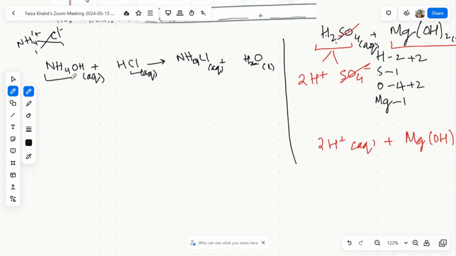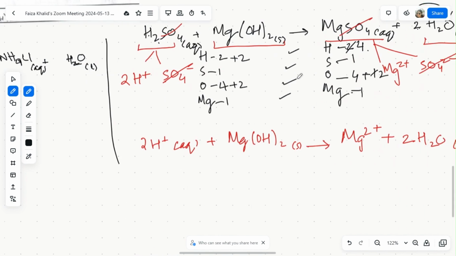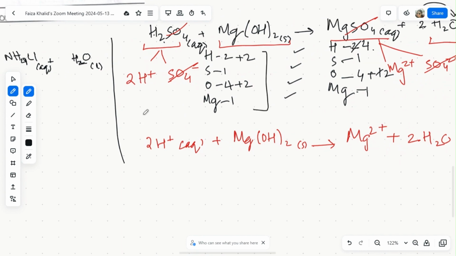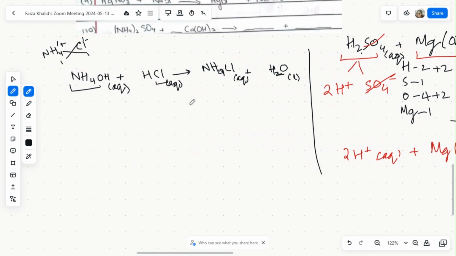Then we'll see if it's balanced or not. Ammonium 1, ammonium 1. O 1, O 1. H 2, 2, and then we have Cl 1, 1. This was very easy to check for balancing. I would highly recommend the way we talked about in class, splitting it up and then doing it like that. For this equation, since it's already balanced, I'm not doing it, but for other equations I'll balance them out for you.